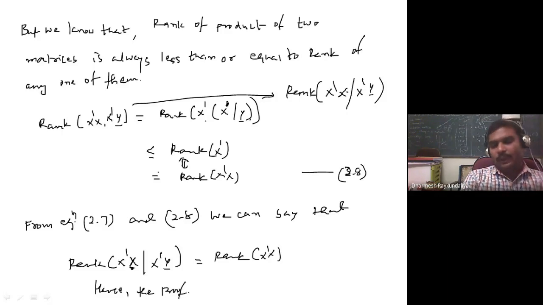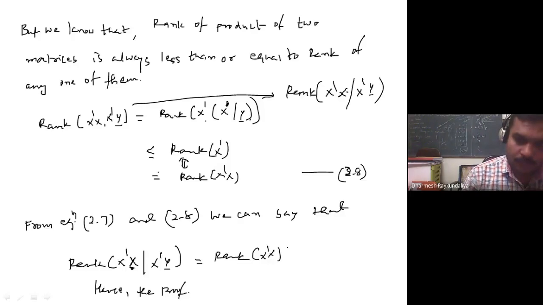So it means that if I wish to find out the solution, I have to find out the rank of X dash X. Based on the rank of X dash X, I can obtain the solution of a normal equation. Okay, so that theorem is completed there.